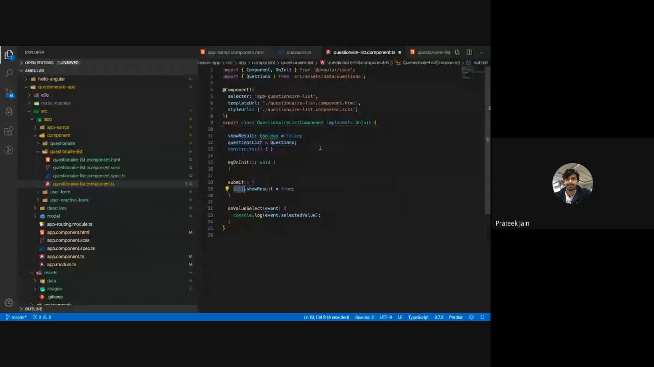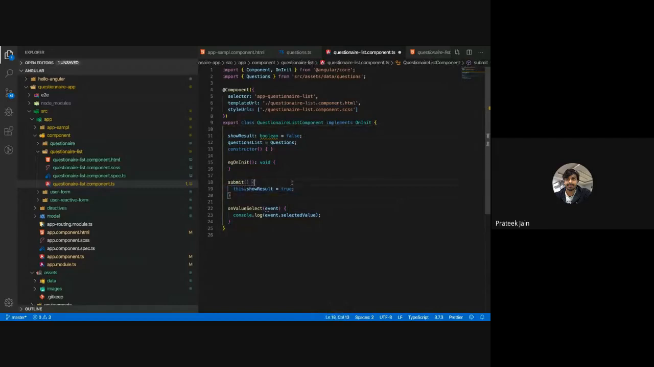So what this word derives is the scope of this class, this questionnaire list component class. Whenever you are creating any variables on top of that, you can only access them by using this keyword. You can create your own variables inside your functions. That is the part of scoping. You have to understand scoping.